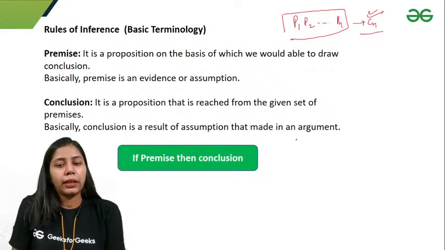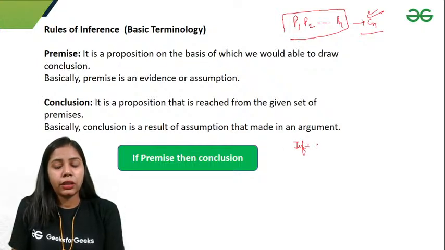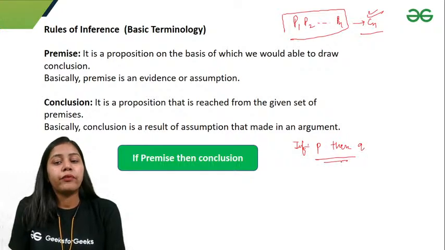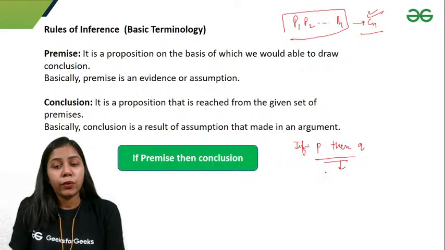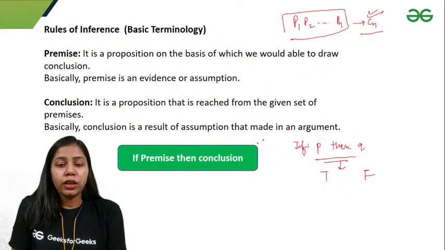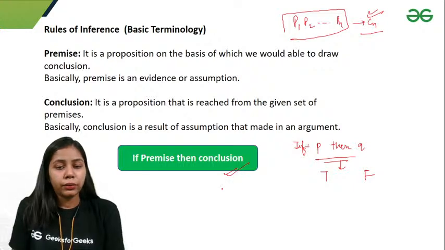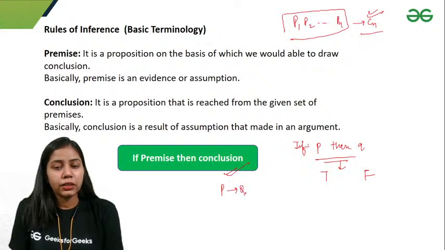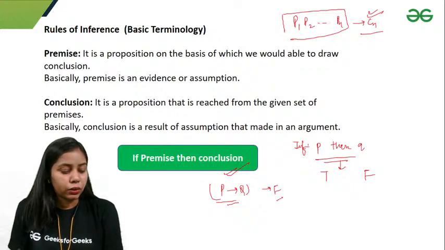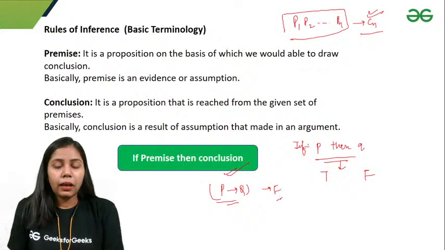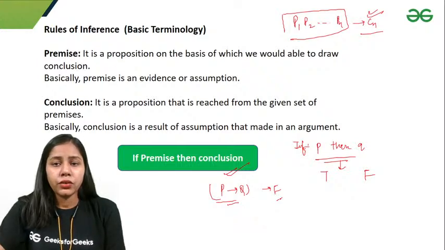It is the case of if P then Q. Don't get confused. If P then Q, we know it will be false only when P is true and Q is false. So if we have to check the truth value, I take P implies Q, and if it is false, then it is not true. Otherwise it will be true.